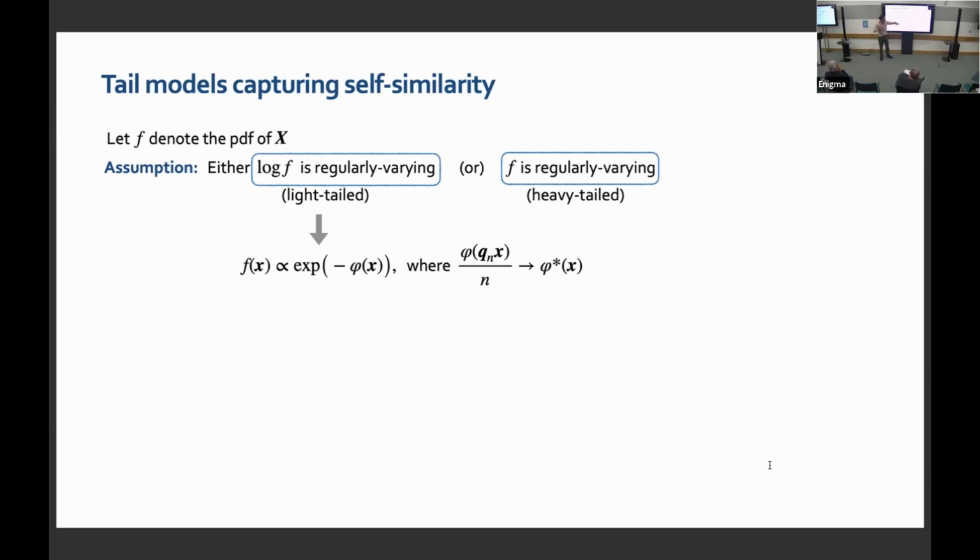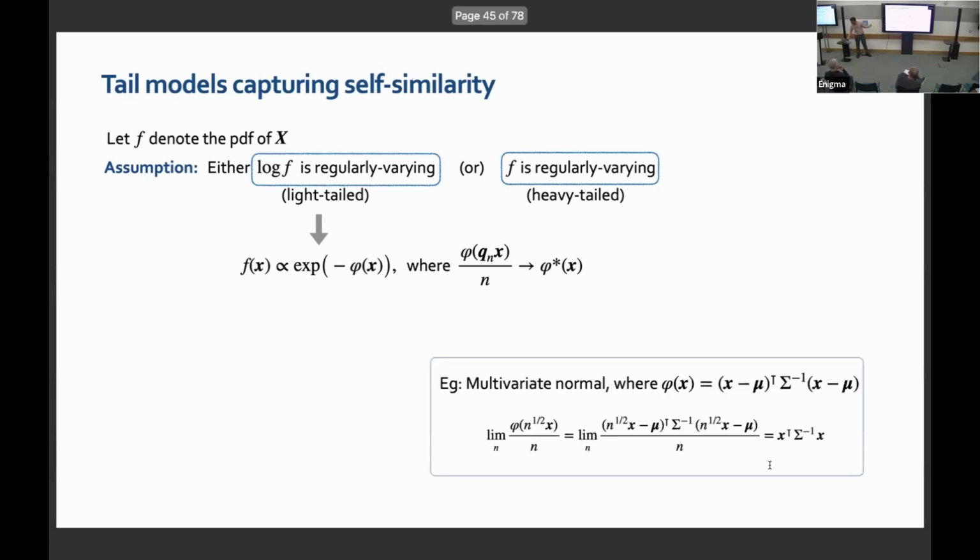But for someone who hasn't heard a great deal about multivariate regular variation, the easiest way to think about it could be these functions phi, approximately like polynomials or homogeneous functions. In the case of light tails, I'm requiring the logarithm of the PDF to be regularly varying, which means a canonical example would be something like the Gaussian.